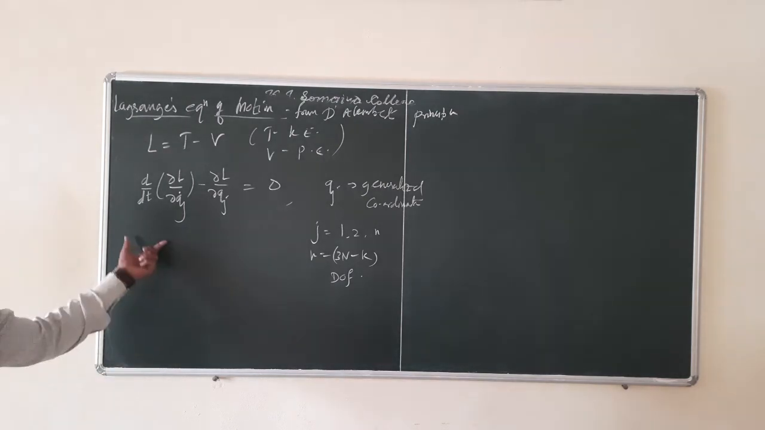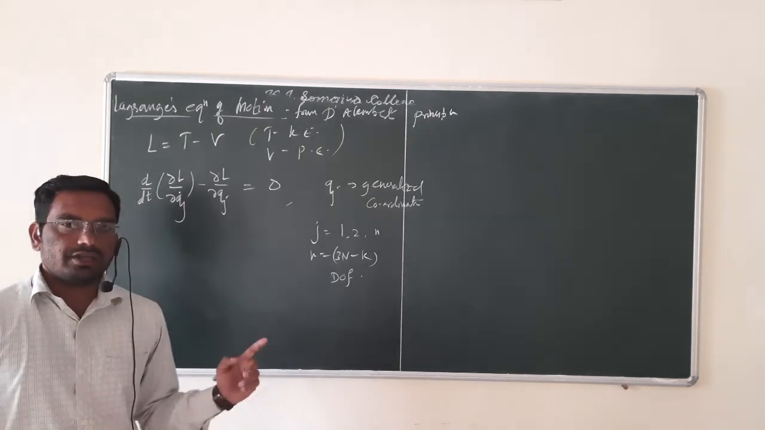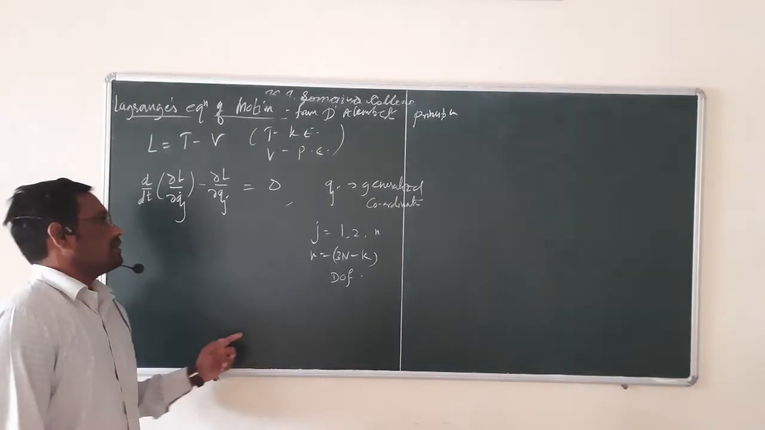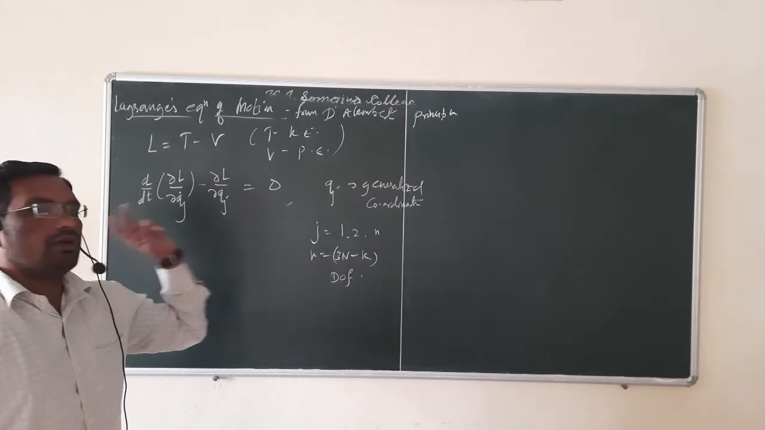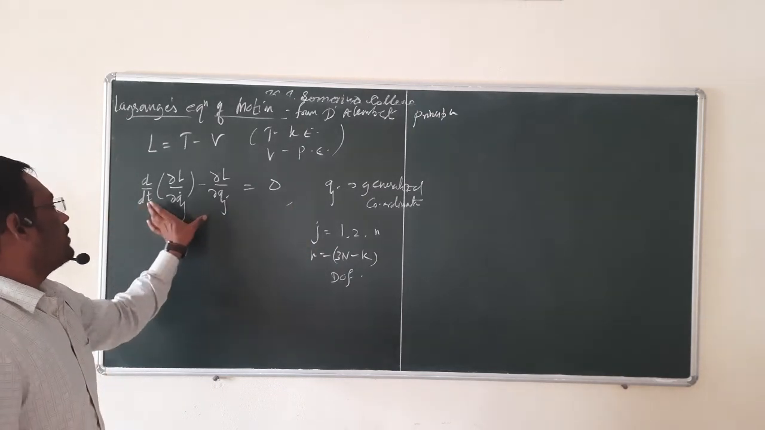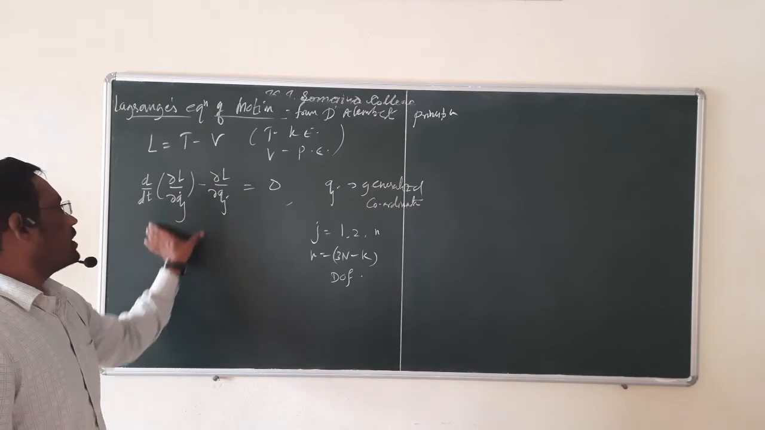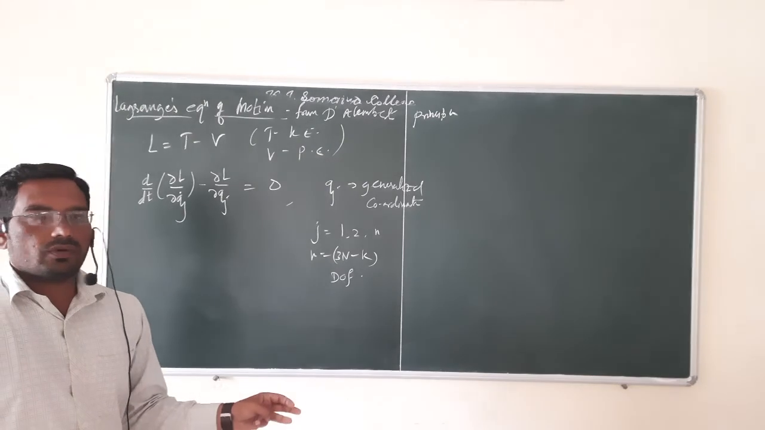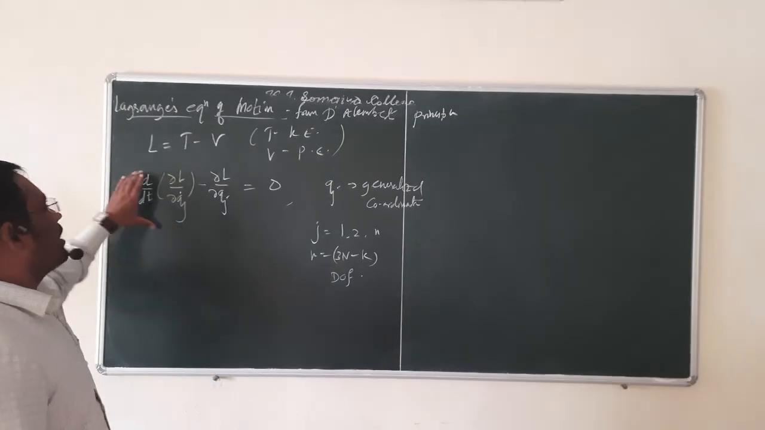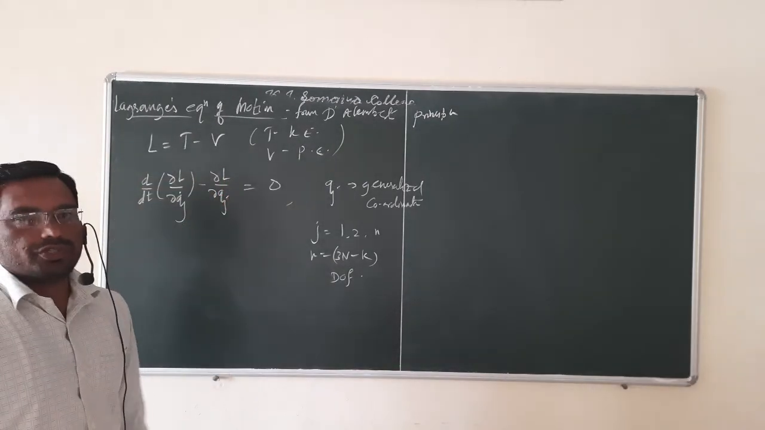So if a system is having one generalized coordinate, then we have one Lagrange's equation. If the system is having two generalized coordinates, then we have two equations. If the system is having three generalized coordinates, then we have three Lagrange's equations of motion.